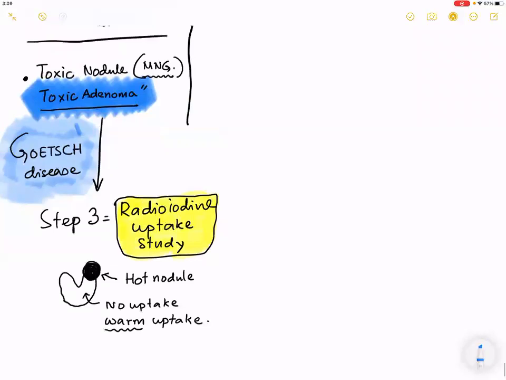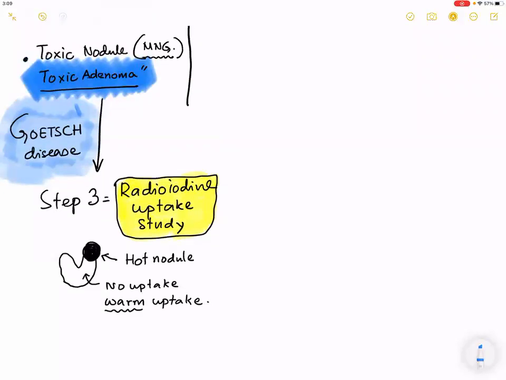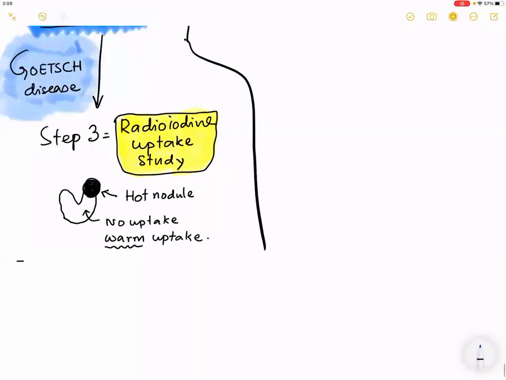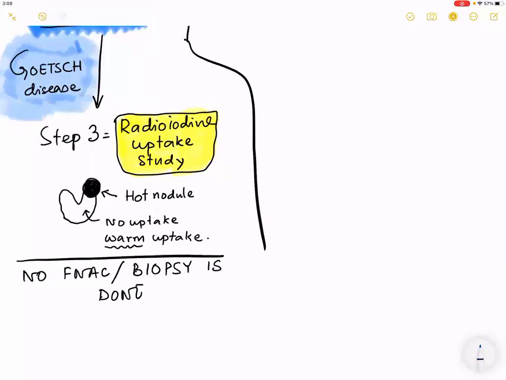So the radioiodine uptake study is done, and you have completed up till this with one cautionary word. At this point, write an important word: no FNAC or biopsy is done. You are not going to do an FNAC or a biopsy. You can mark it with a star, it comes as Viva and MCQ.